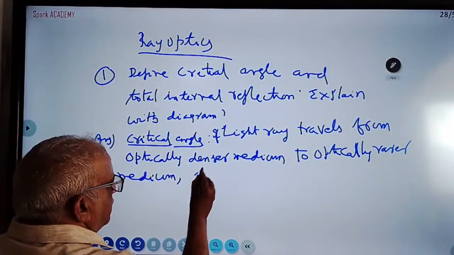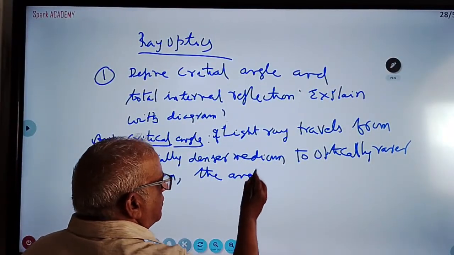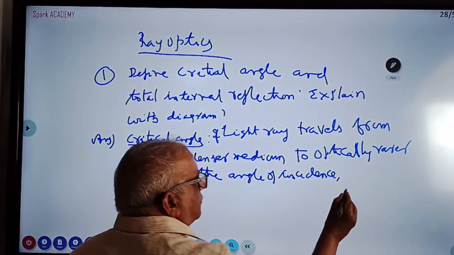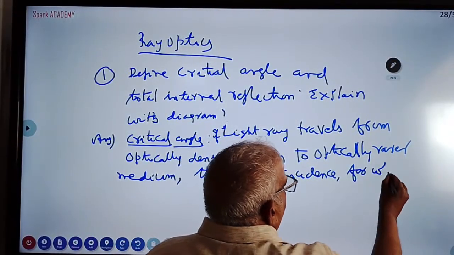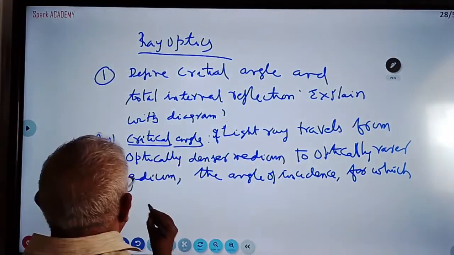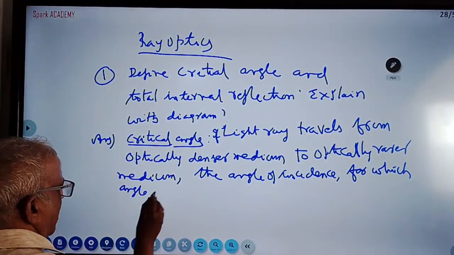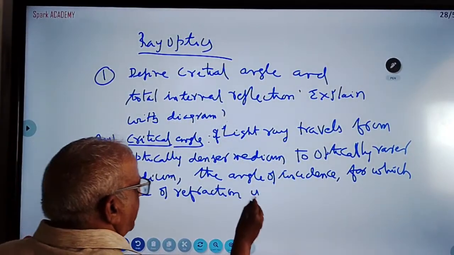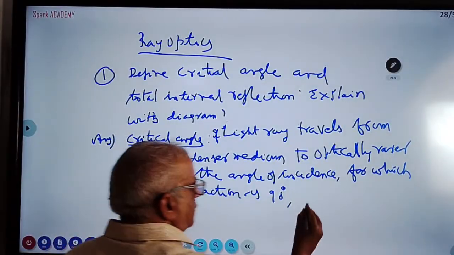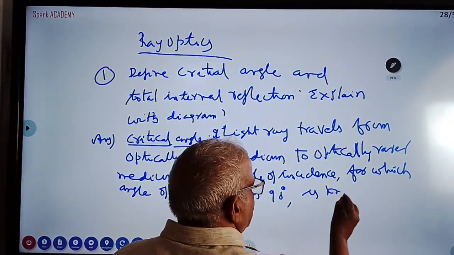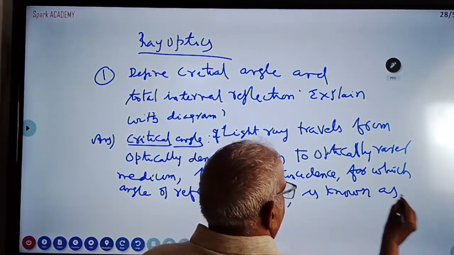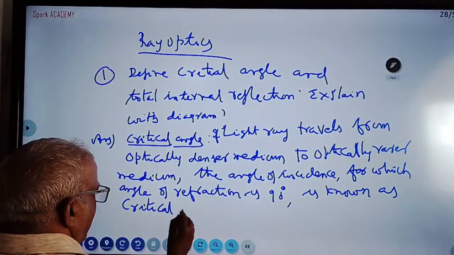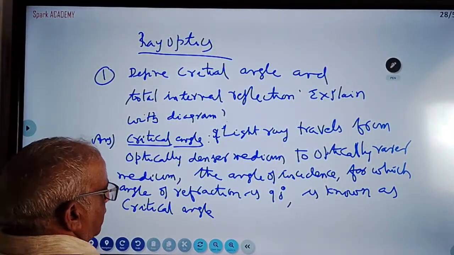The angle of incidence for which the angle of refraction is 90 degrees is known as the critical angle. The critical angle is given by the letter C.